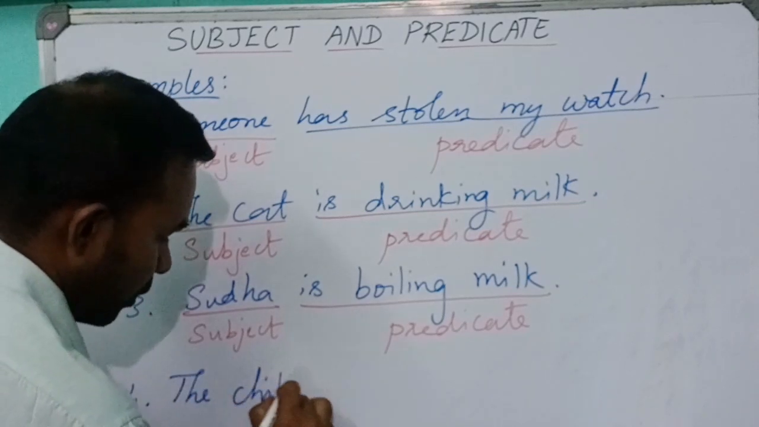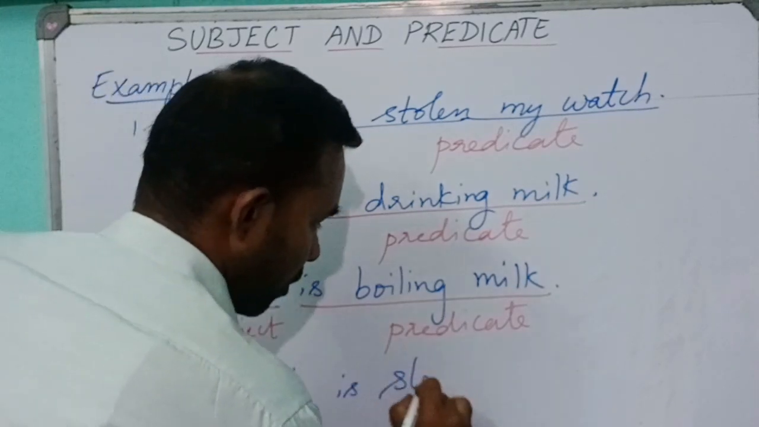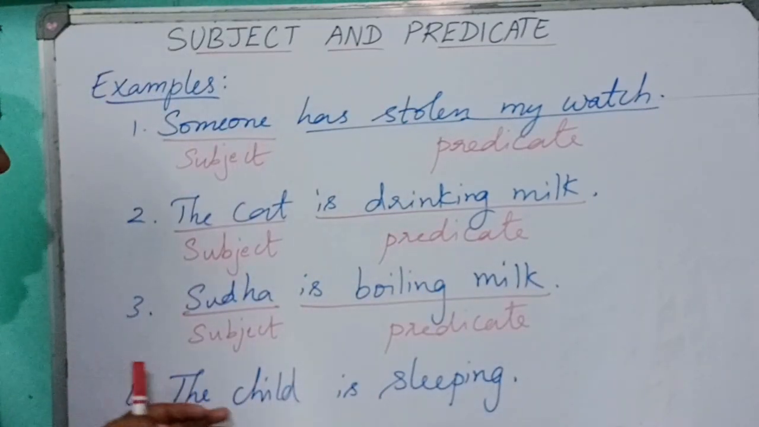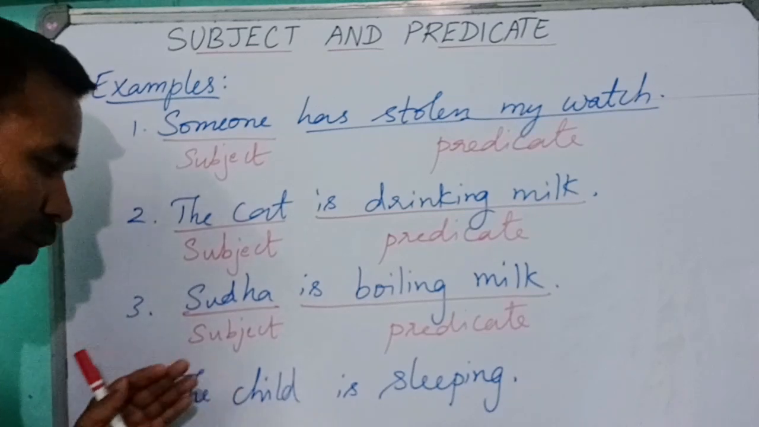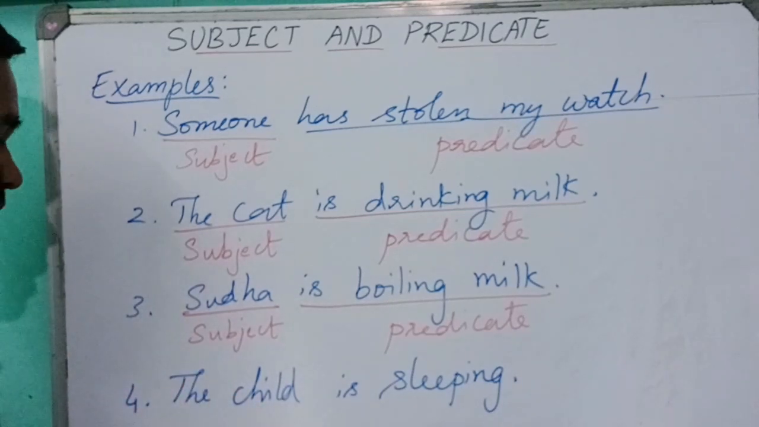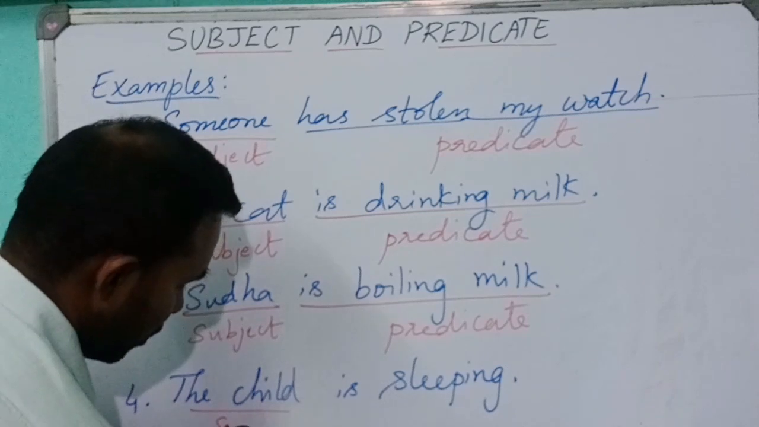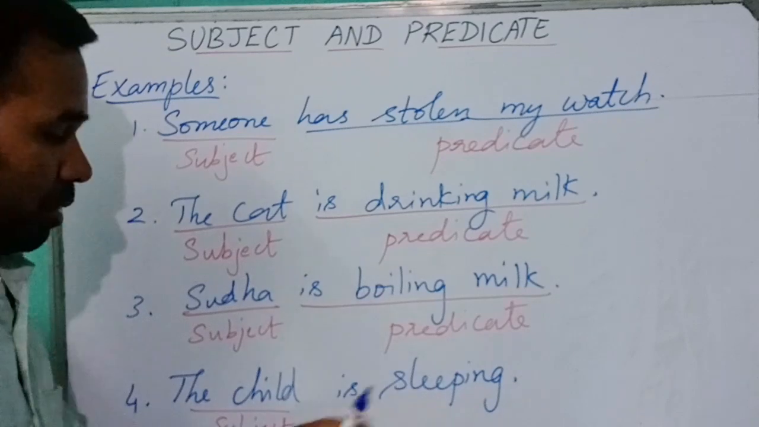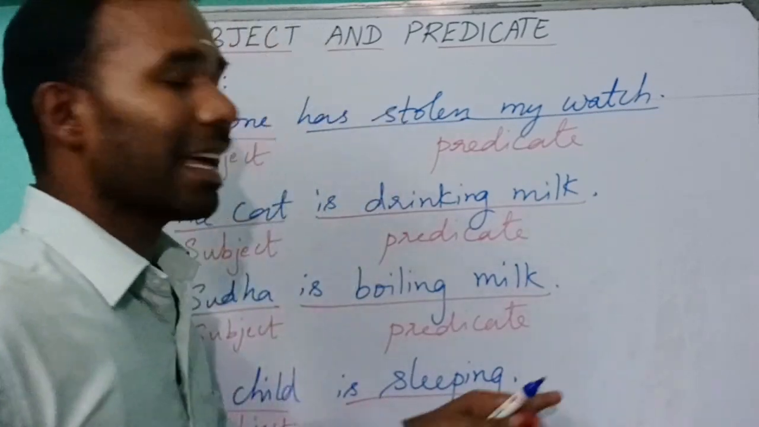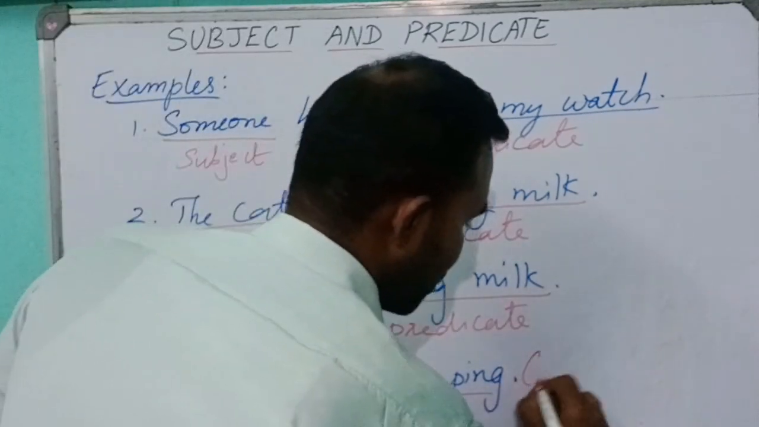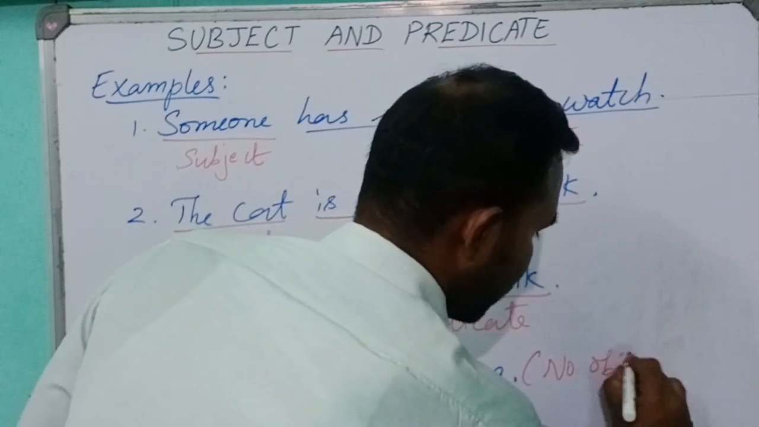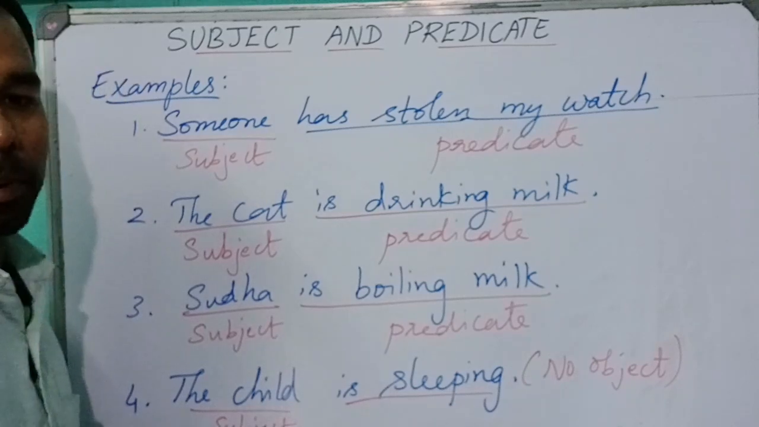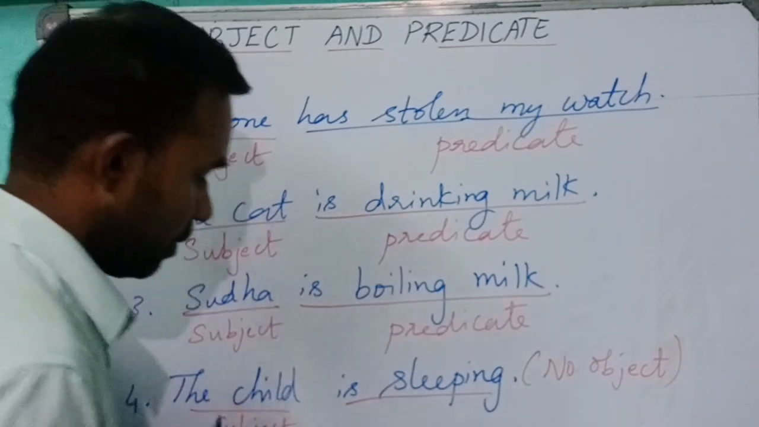Next, the child is sleeping. If I ask the question, who is sleeping? Then we get the answer, the child. So, the child is the subject. Is sleeping is a verb. But there is no object. Even though there is no object, the sentence gives us complete meaning, so it is the predicate.